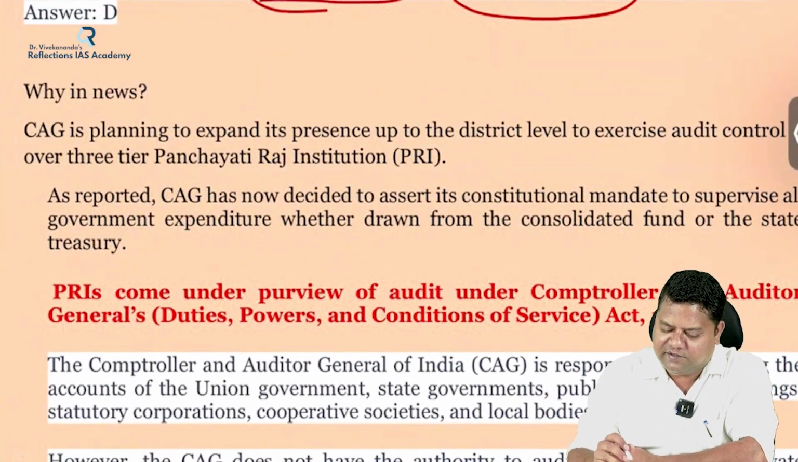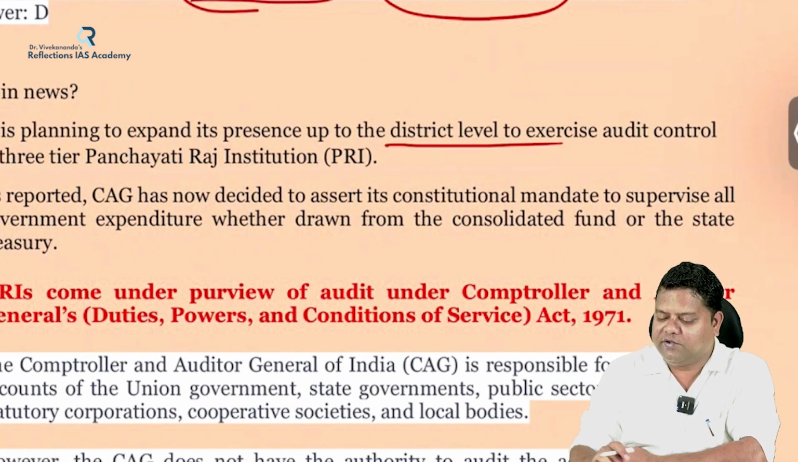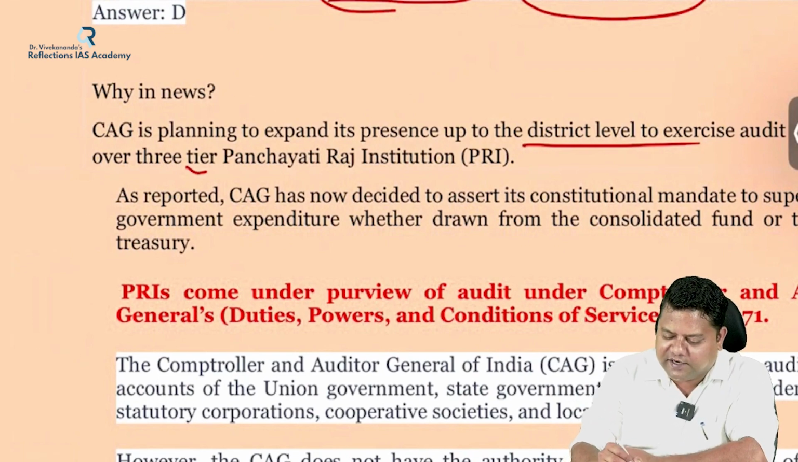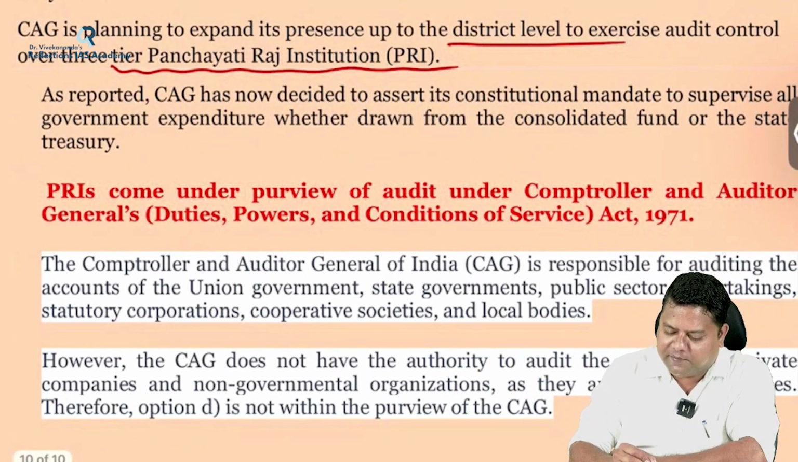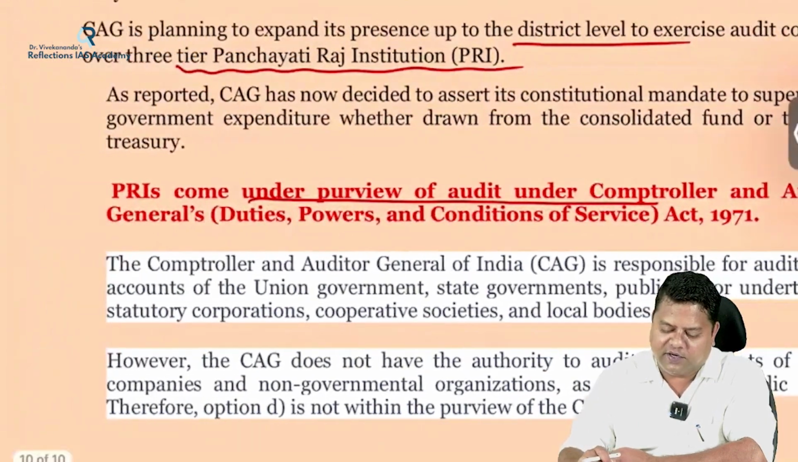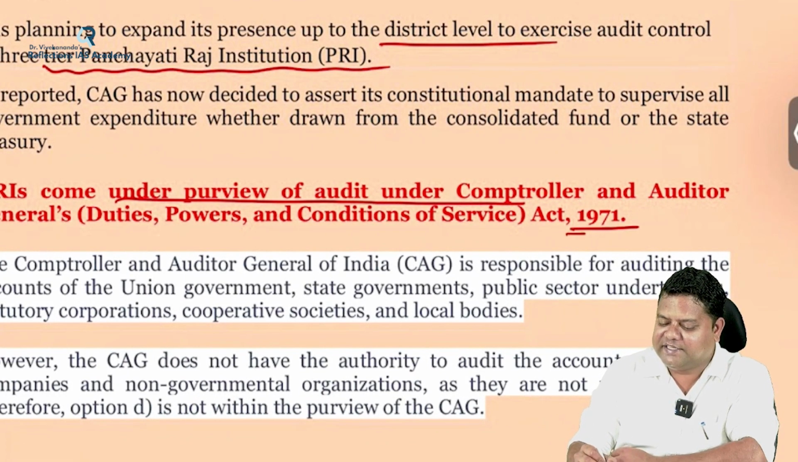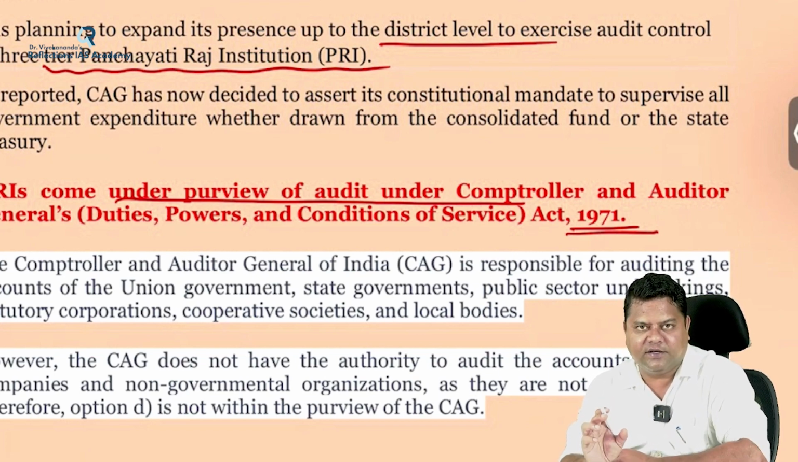CAG is planning to expand its presence up to the district level to exercise audit control over the 3-tier Panchayati Raj institutions, and PRIs very much come under the purview of audit under the Comptroller and Auditor General's Duties, Powers and Conditions of Service Act of 1971. According to this act, PRIs also come under the purview of the CAG's audit.